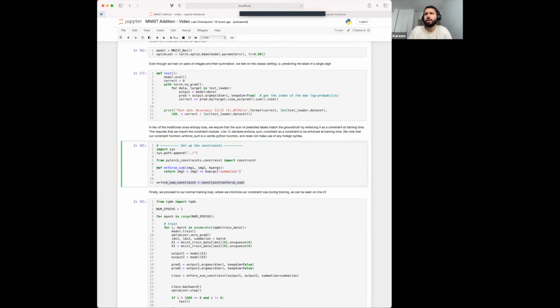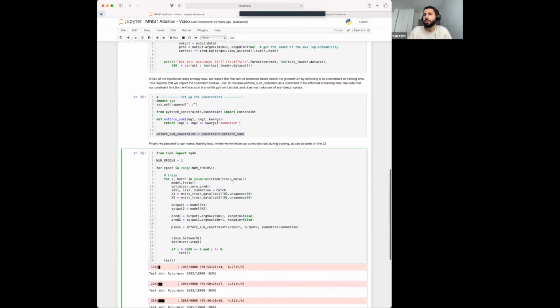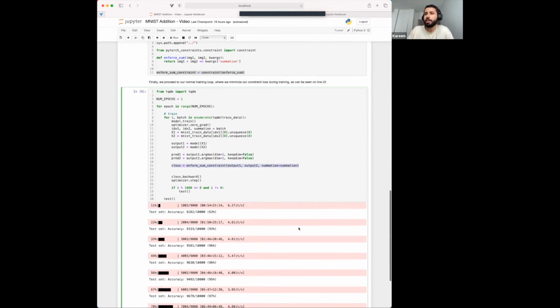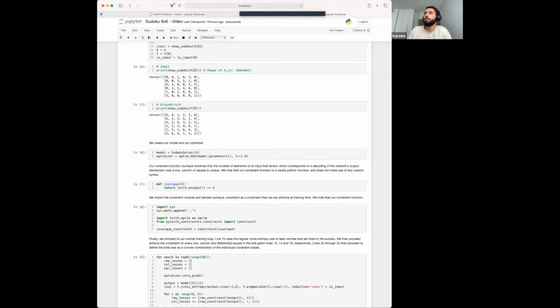Then on line 11, we create our loss. Just as you would the cross entropy loss, our enforced constraint just becomes a loss. Then here in cell number 9, you can see that we're using this loss as you would any typical loss, for instance cross entropy, in your training loop. If we scroll down a bit, we can see that in just 7 or 8 iterations, the model converges to a 97% accuracy on the test set. So this was our first use case. Let's move on to the next use case.